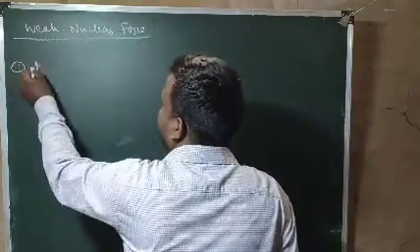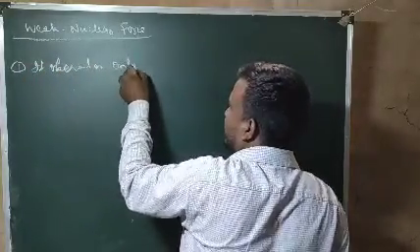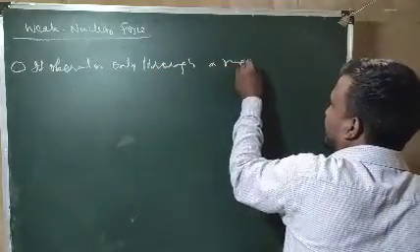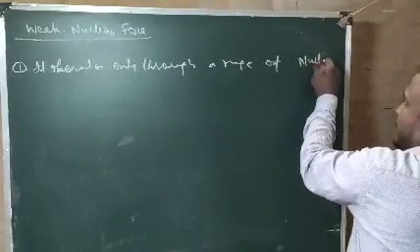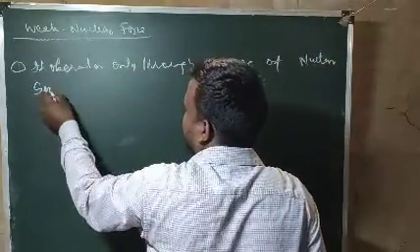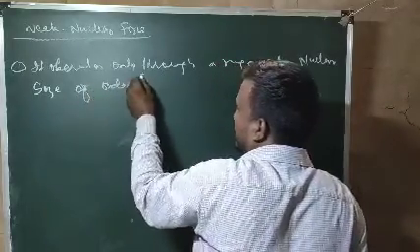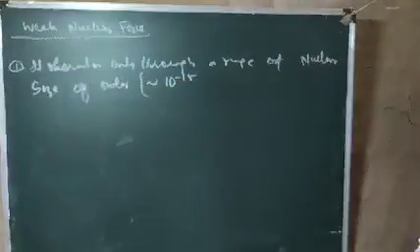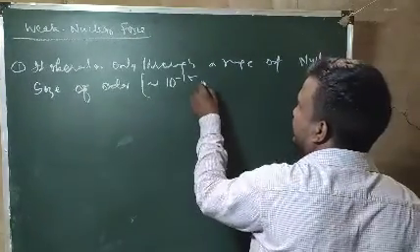Number 1, it operates only through a range of nuclear size, of order almost equal to 10 to the power minus 15 meter.